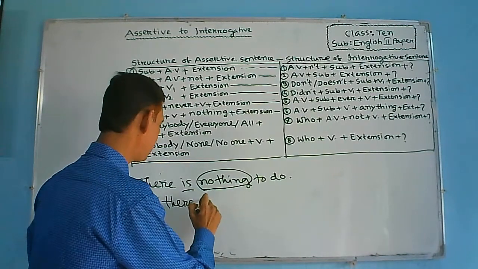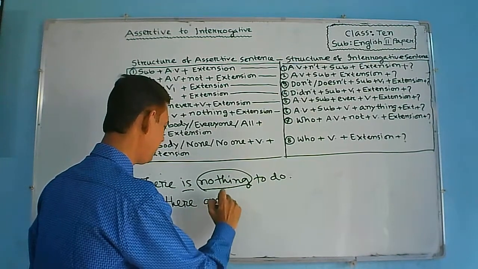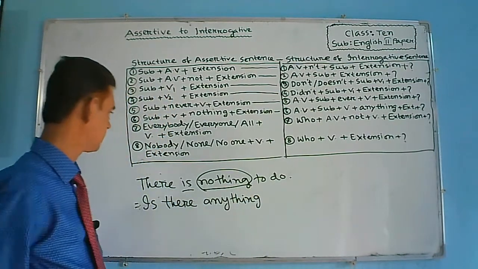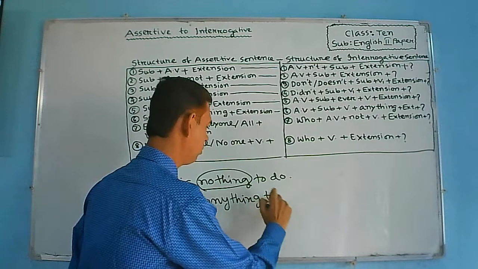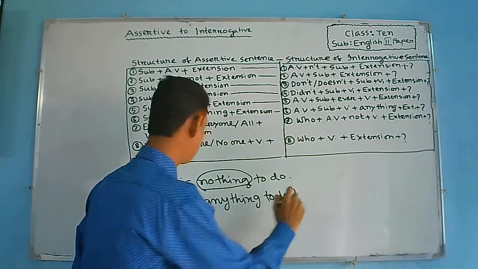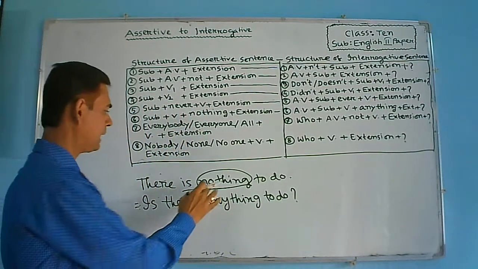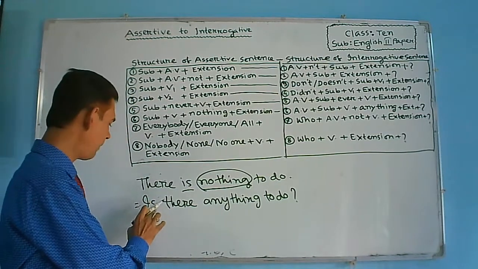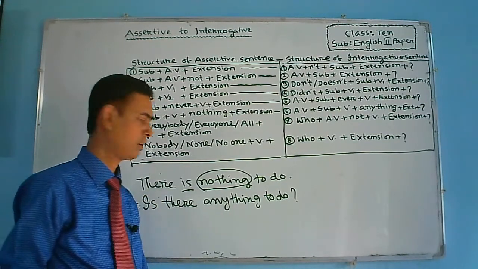So here anything is used, then extension to do, then question mark. And you should know that as this is a negative word, that is why n apostrophe t will not be used with the to be verb.